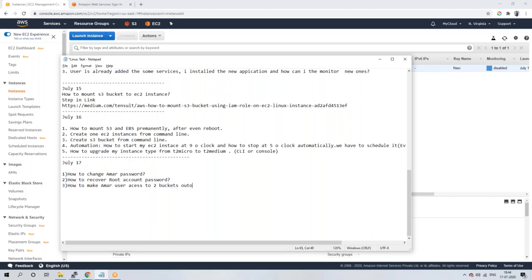How can I make it? These are your tasks for today. For the third question, it's up to you, you can do anything, even from the command line. Whatever you can do from the console, you can do from the command line also. That is possible.